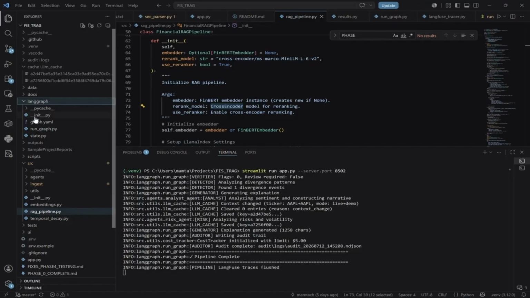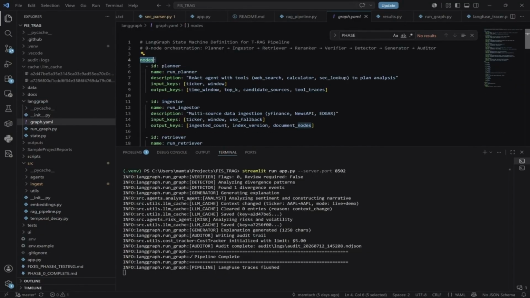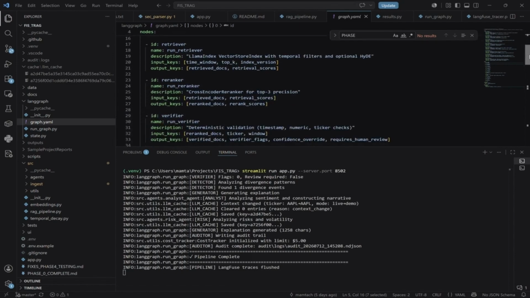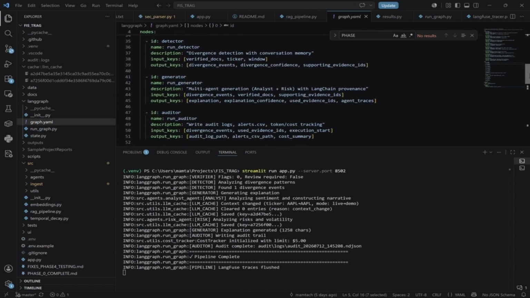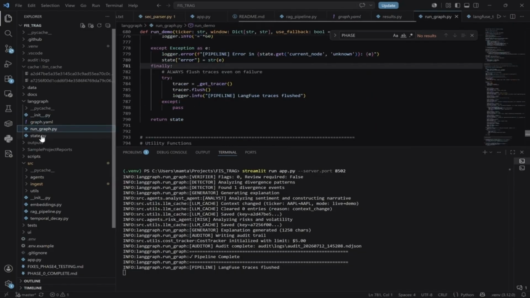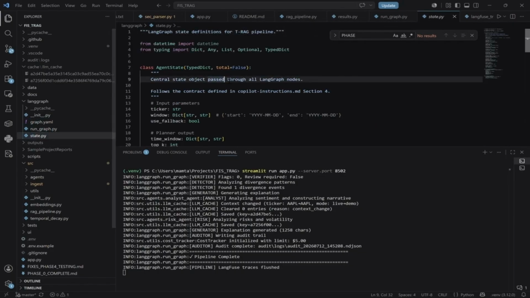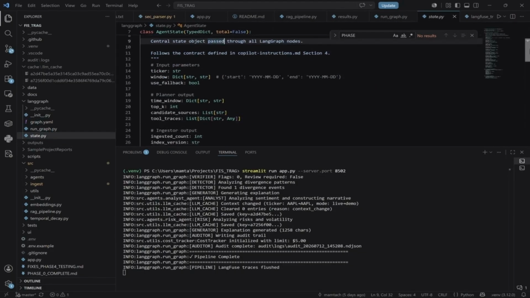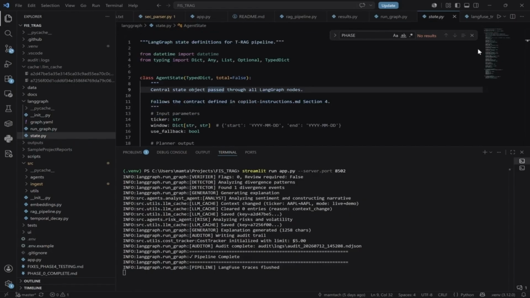This is the LangGraph architecture which is used. The planner is there, then the ingester, retriever, reranker, verifier, and detector. This is a run graph, and here is the state, which is retrieved by all those agents. Thank you so much.